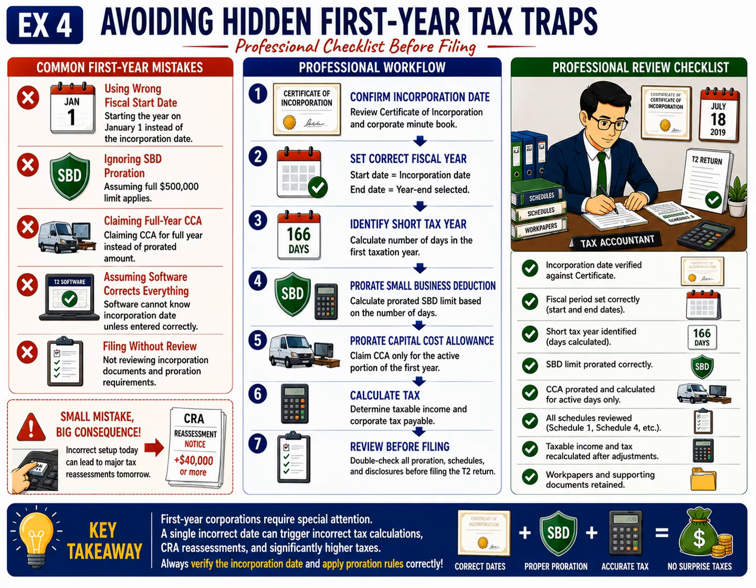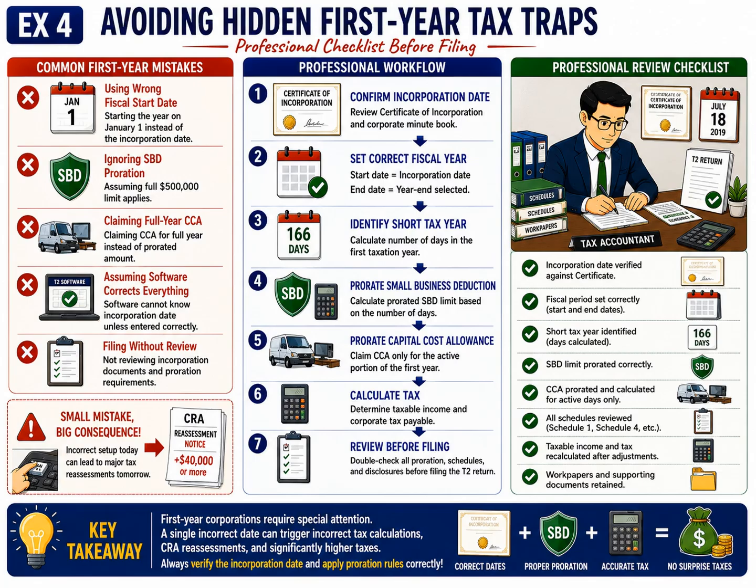The third mistake involves capital cost allowance, or CCA. Instead of adjusting deductions for the short taxation year, some preparers incorrectly claim a full year's CCA. This produces excessive deductions and increases the likelihood of CRA adjustments. The fourth mistake is assuming that tax software will automatically correct every error. Tax software performs calculations using the information entered by the preparer. If the incorporation date or fiscal period is entered incorrectly, the software simply calculates the wrong answer more efficiently. Professional judgment is still essential.